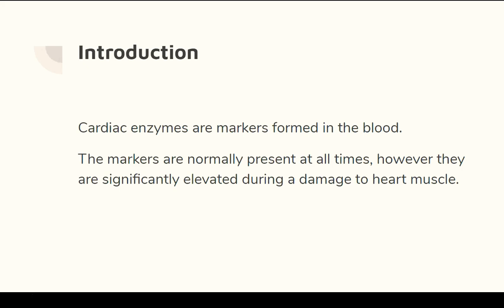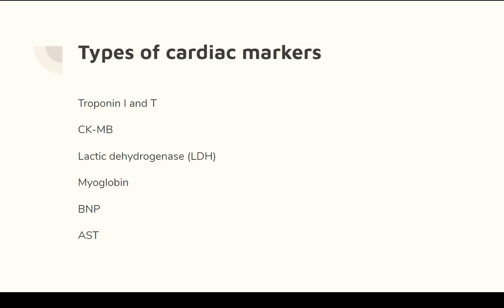So what are all the enzymes which come under cardiac enzymes? Troponin I and T, which are very, very important. It is a highly specific cardiac enzyme. In some hospitals they use TROP-I, and in some hospitals they use TROP-T. Then CKMB, lactic dehydrogenase, that is LDH, myoglobin, BNP or pro-BNP, and AST.